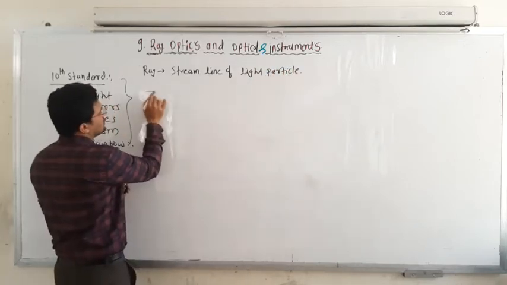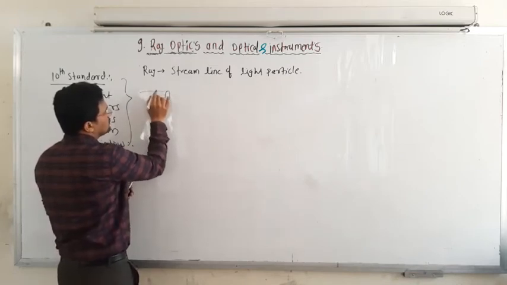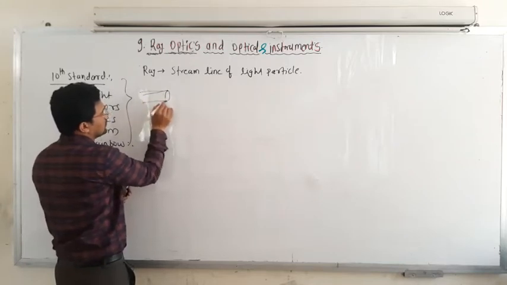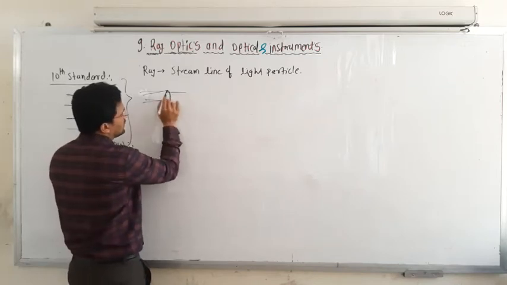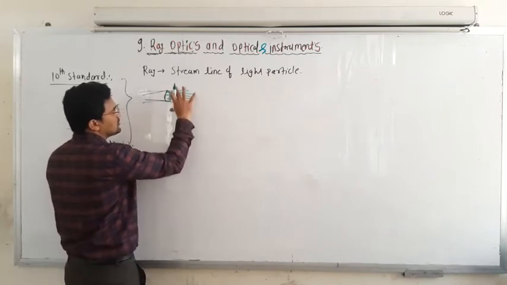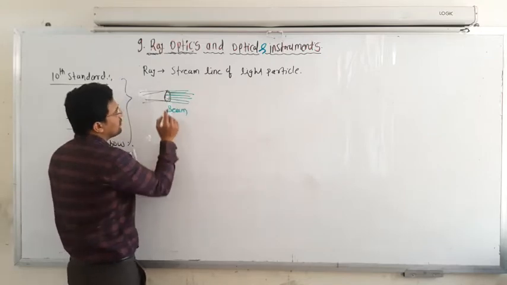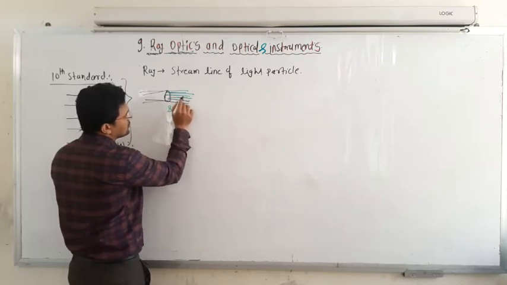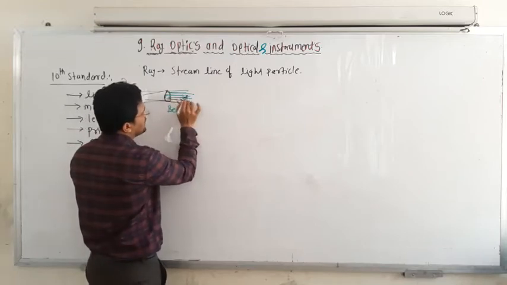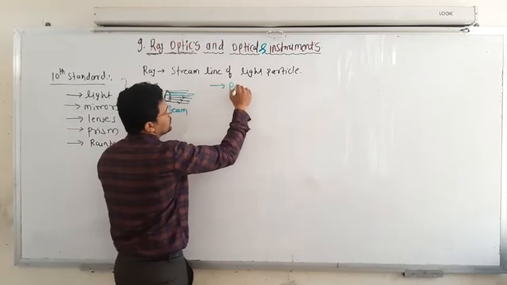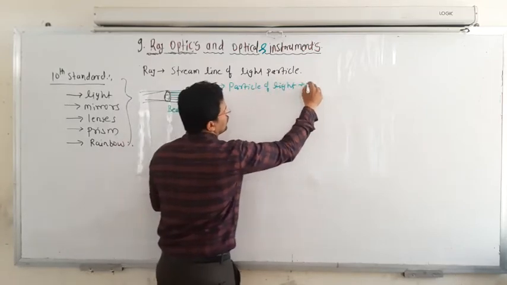If you consider this a torch, when you switch it on, light comes out. This light is a beam, and that beam is made up of small rays. The light is made up of particles, and a particle of light is the photon.